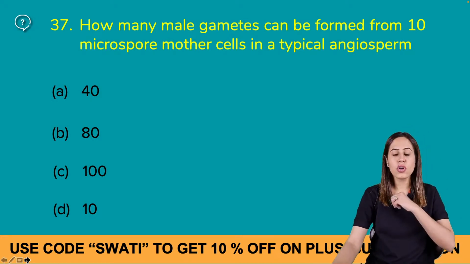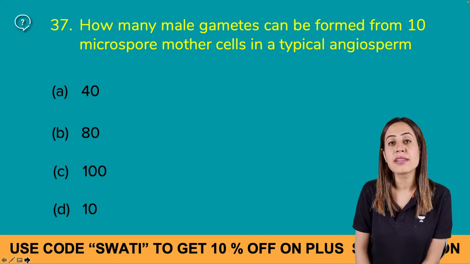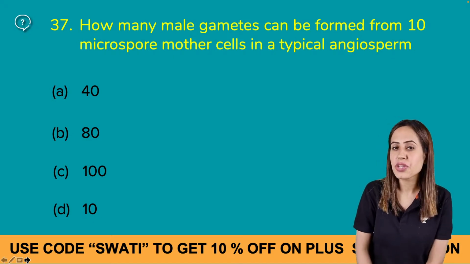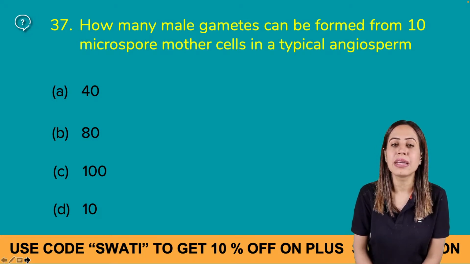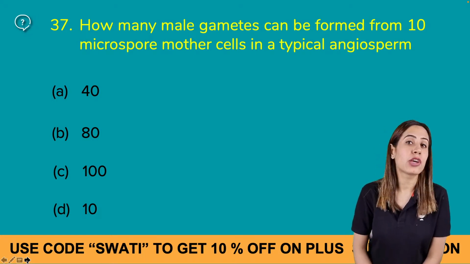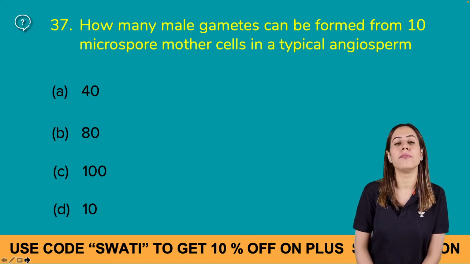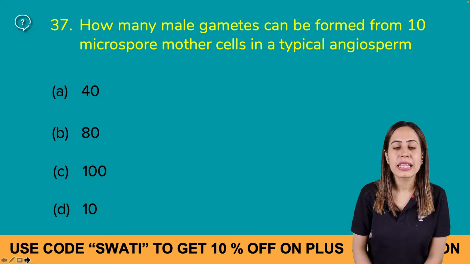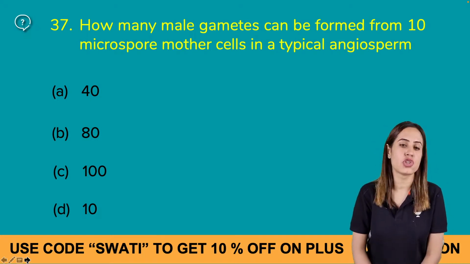Okay, so I want you to answer this question. The answer is not written in this. Please look at the question, read it carefully, and then answer. How many male gametes can be formed from 10 microspore mother cells in a typical angiosperm? कितने मेल gametes बनेंगे from 10 mother cells in a typical angiosperm?